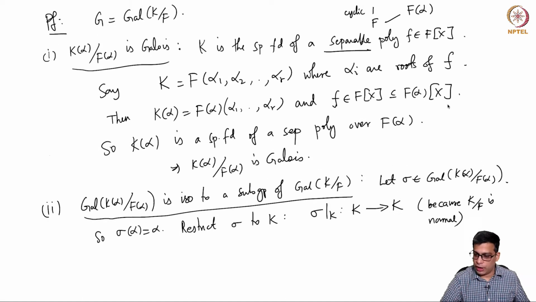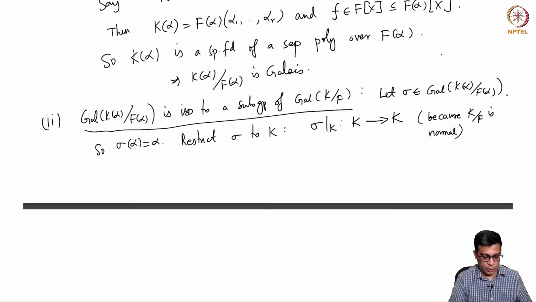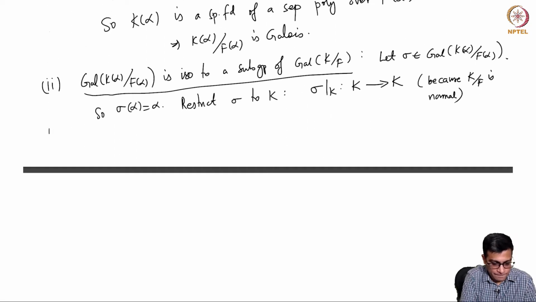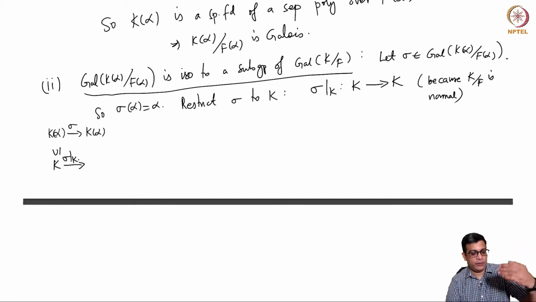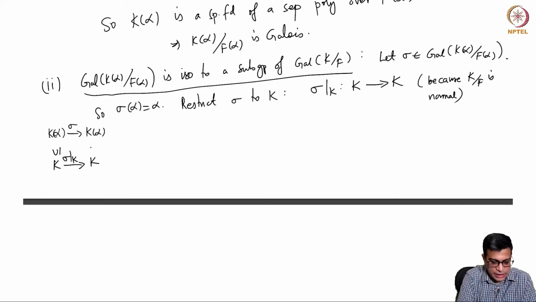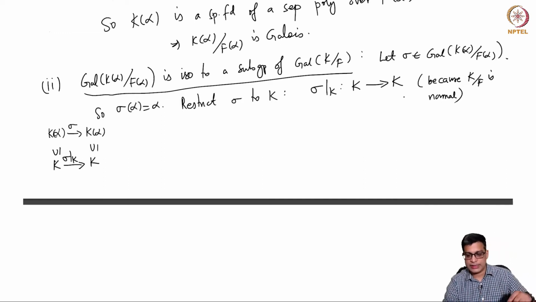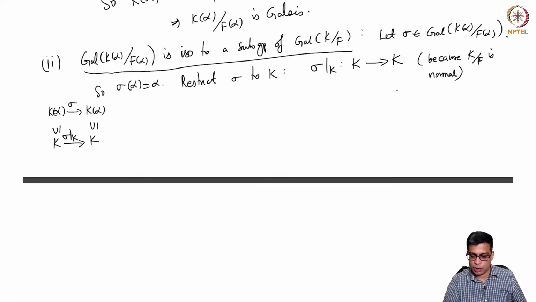A priori sigma is a function from K(alpha) to K(alpha), which fixes F(alpha) and fixes alpha, and then you fix K in this. So sigma restricted to K a priori will land in K(alpha), but because K is normal, its image is again in K, so it is an automorphism. So sigma restricted to K is an automorphism of K over F.